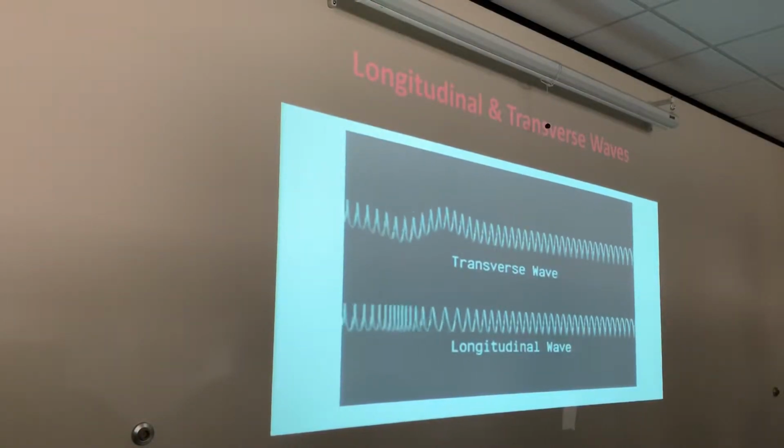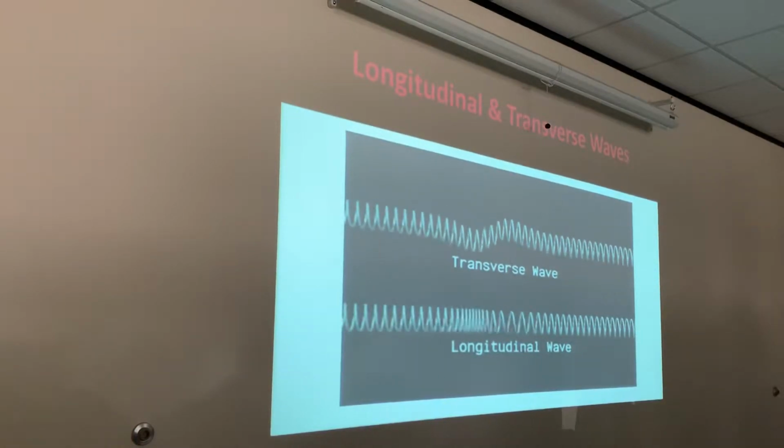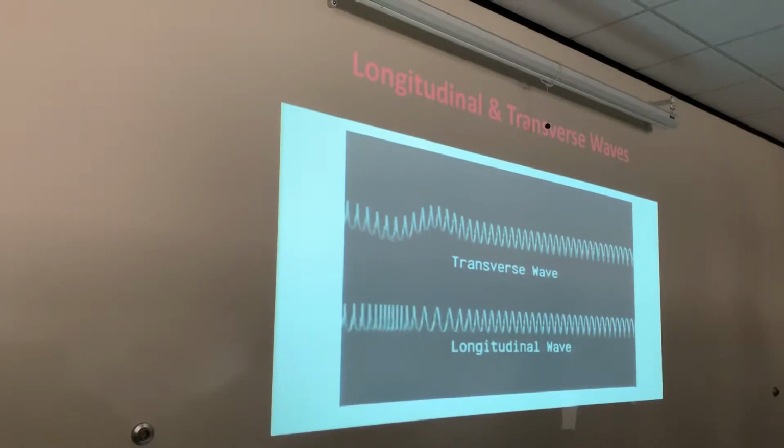So notice that both waves are traveling in the same direction, correct? But with transverse waves, they're moving the slinky up and down, up and down. Remember I was talking about battle ropes in the gym: even though all my energy is going forward, when I'm hitting the battle ropes, my rope is moving up and down to make that energy travel this way. That would be an example of a transverse wave. In a longitudinal wave, our particles are moving back and forth, traveling along the same direction that the energy is going.